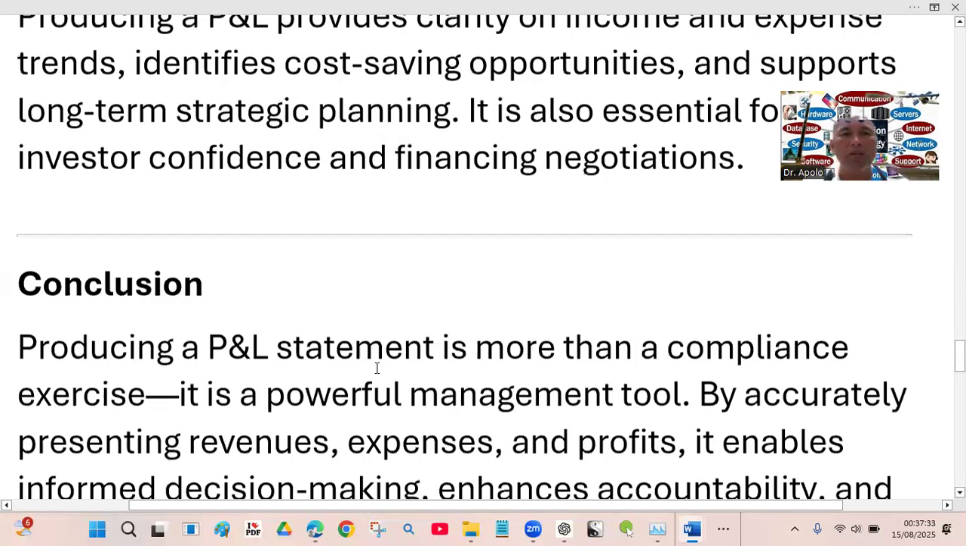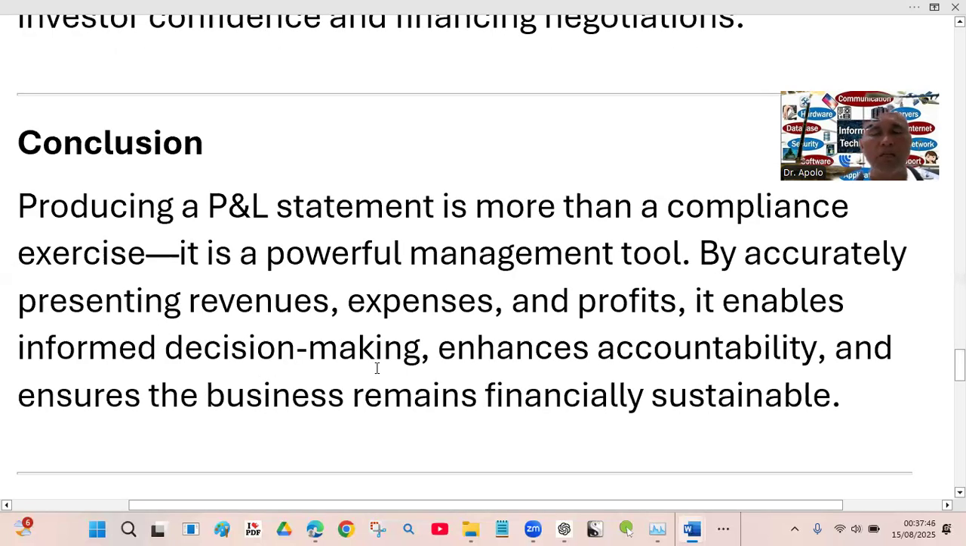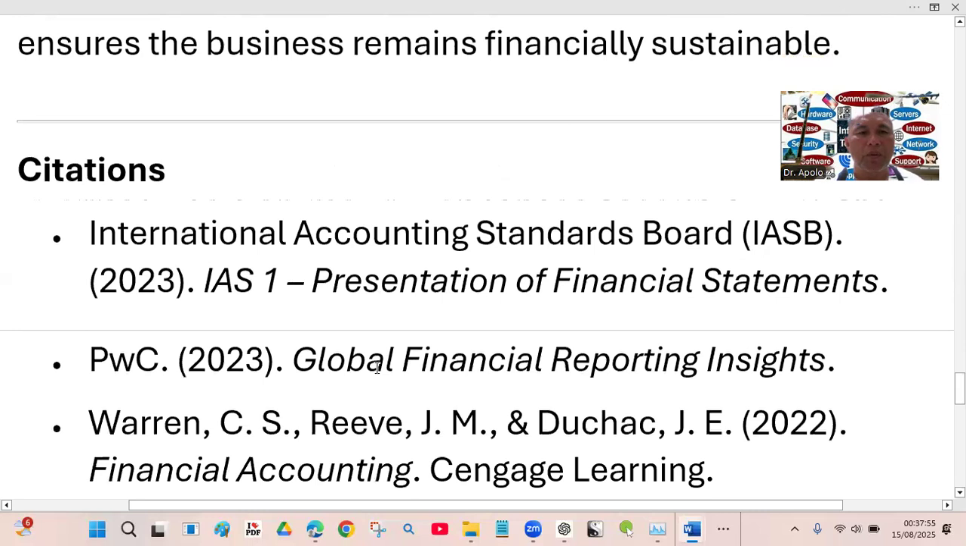In conclusion, P&L statement is more than a compliance exercise. It is a powerful management tool. By accurately presenting revenue, expenses, and profits, it enables informed decision making, enhances accountability, and ensures the business remains financially sustainable. So we lifted this from IAS, PwC, Warren.